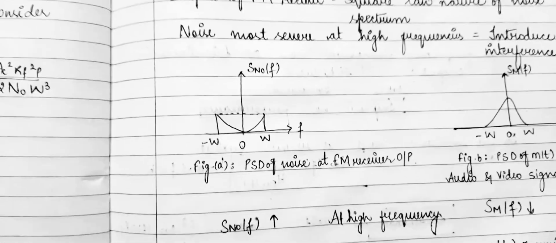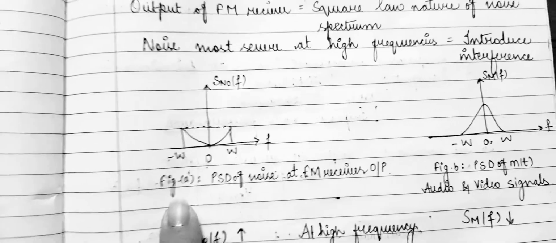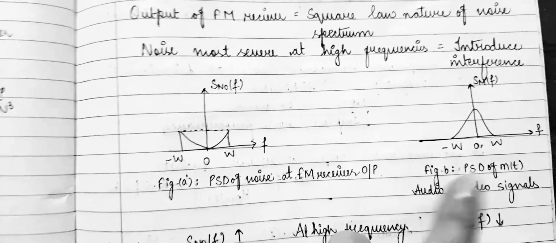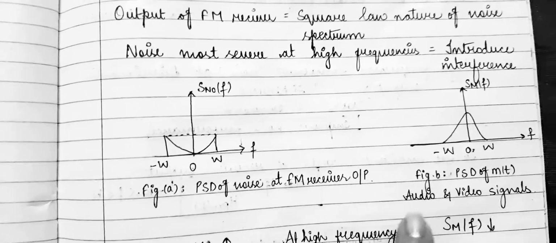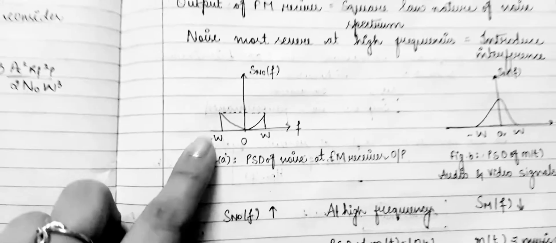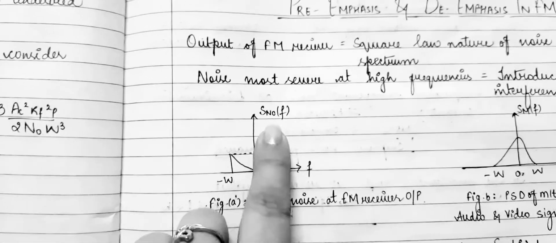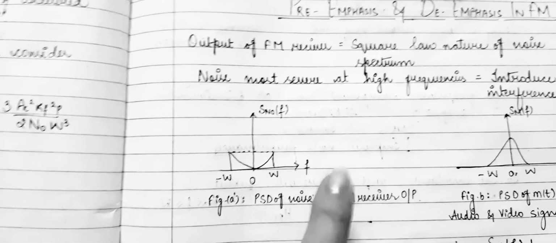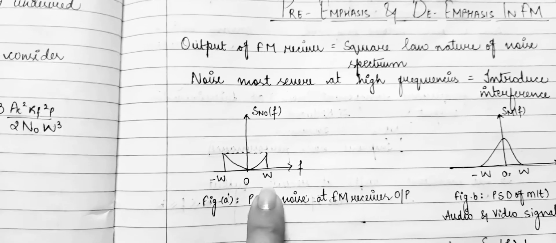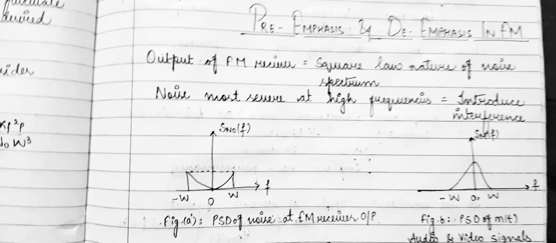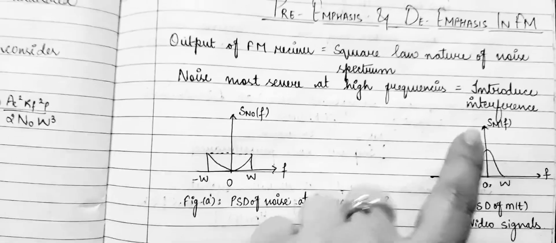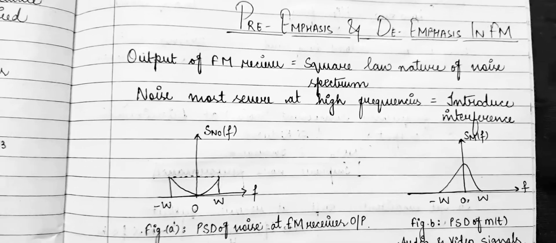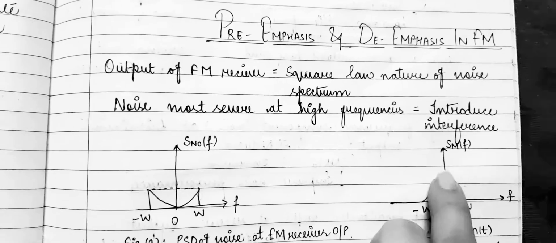With the help of the figure, we can understand this. Figure A represents the power spectral density of noise at the FM receiver output, and figure B represents the power spectral density of the message signal, that is audio and video signals. The power spectral density of noise is denoted by S N naught F. Here we have frequency at 0, band limited from minus W to plus W, while the power spectral density of the message signal is denoted by SM of F, ranging between minus W to W, and it shows its maximum value.